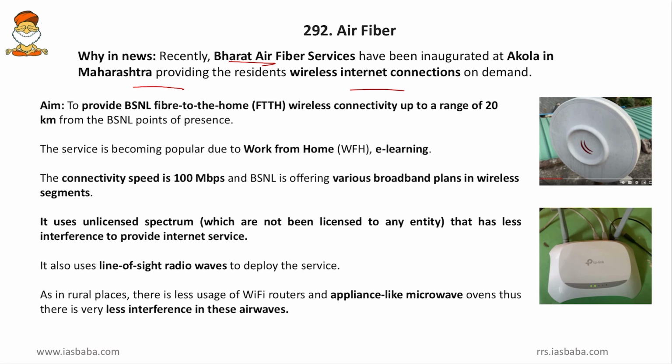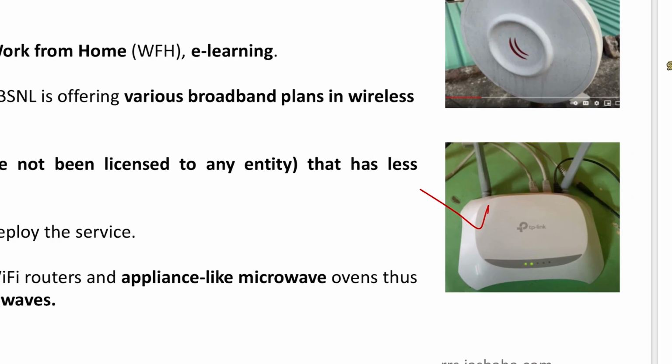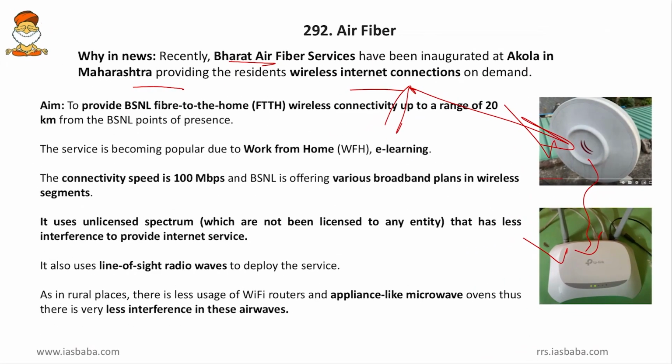So we know this router. This Wi-Fi router everyone will be having in our home, and this is the antenna of the fiber to home service, or the FTH antenna, and this antenna will capture the signals from the tower and deliver them to the router. So this is how the fiber to home service is being contemplated by BSNL. So here one advantage is that we need not provide wired connections to every household and to every Wi-Fi router. However, it has some disadvantages as well. We will see in detail.